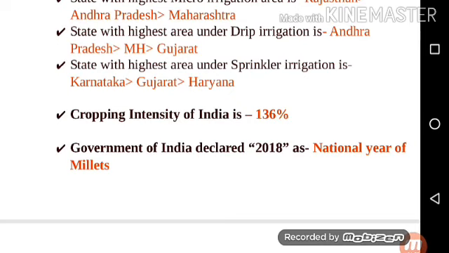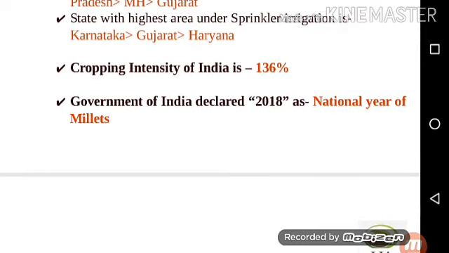Next point is cropping intensity of India. Cropping intensity means raising a number of crops from the same field during one agricultural year. It can be expressed through a formula: cropping intensity is equal to gross cropped area upon net sown area into 100. So cropping intensity of India is 136%.